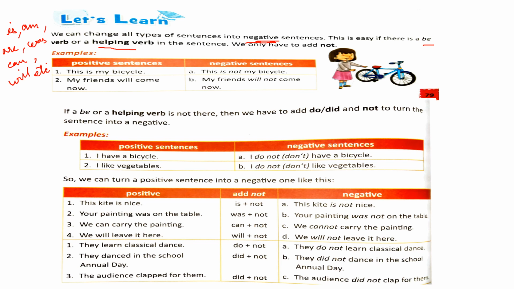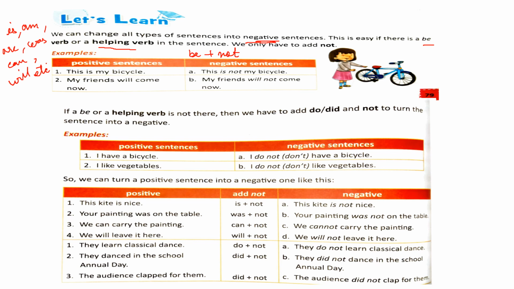What you have to do? You have to simply place a not after the be verb or the helping verb. Let's see an example. See the table here. On the left side are the positive sentences, on the right the negative sentences. Let's see the first one. This is my bicycle. This is a positive sentence.